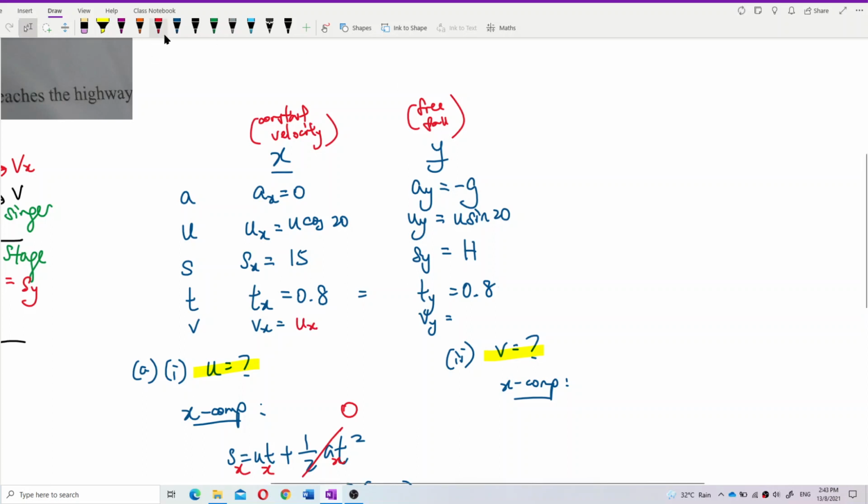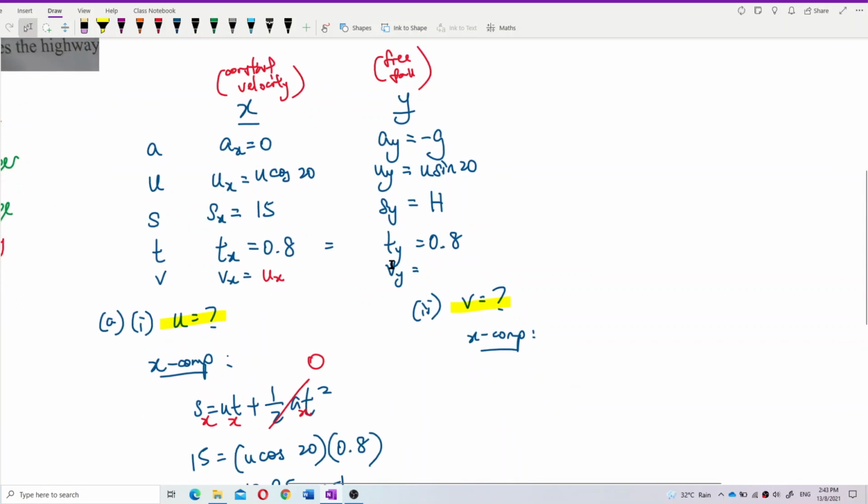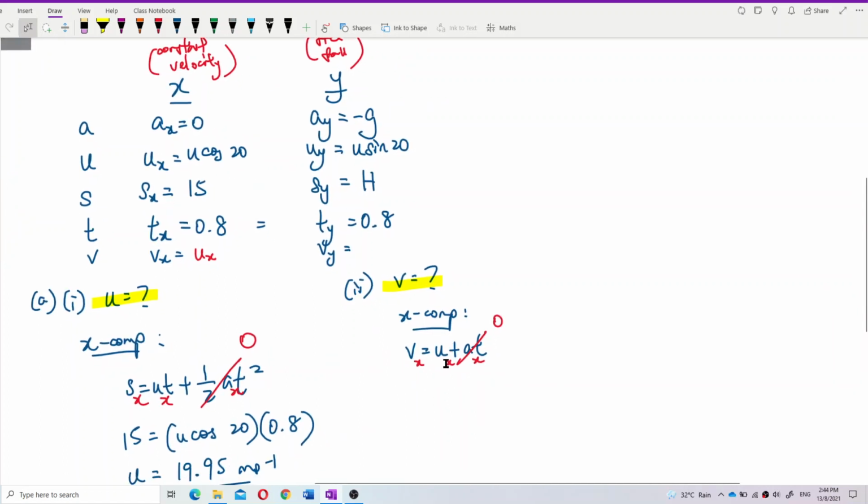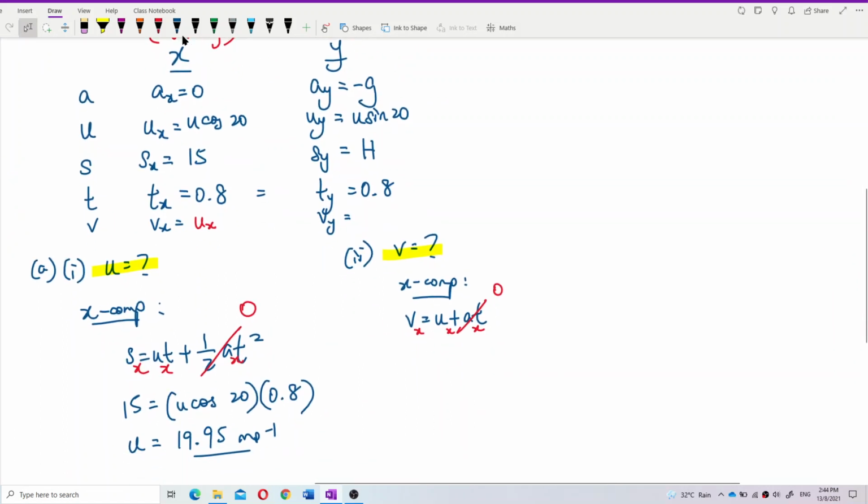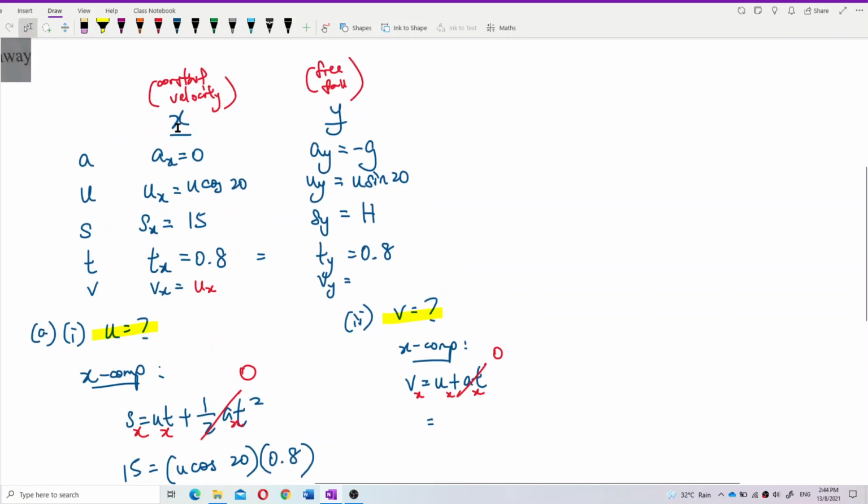If you don't believe, we can also use a formula, v equal to u plus at. We have a lot of information here. We know that all these are x component, and ax is 0. So vx is equal to ux. That's why the x component is a constant velocity.